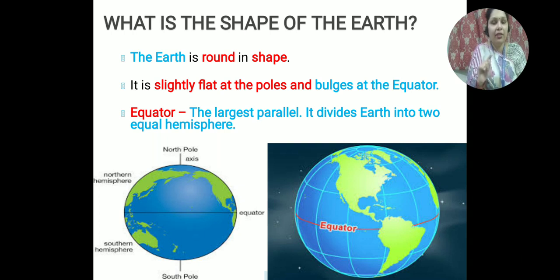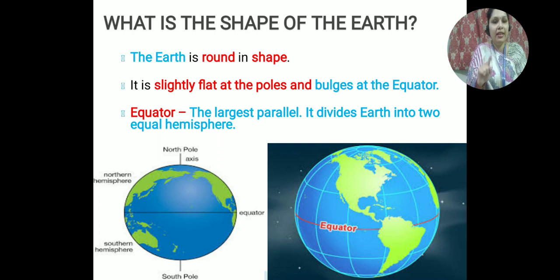And the north side of the earth is having the north pole, and on the south side we have the south pole. The earth is round in shape. It is slightly flat at the two poles, the north pole and the south pole, and it is bulged at the equator.